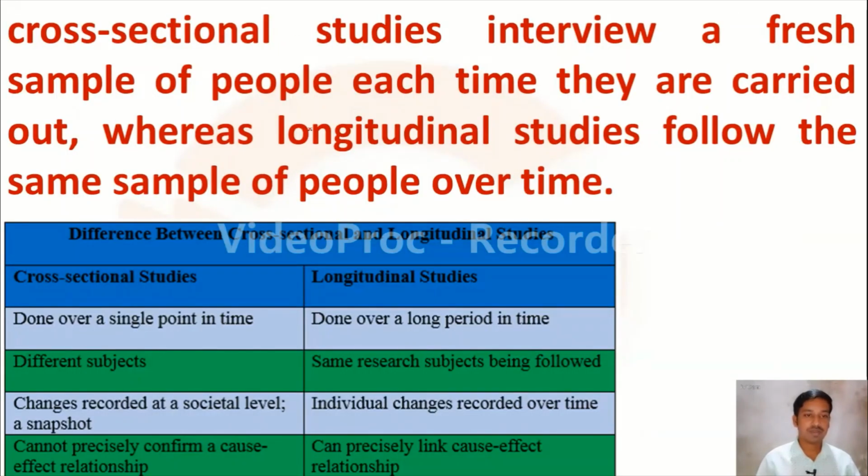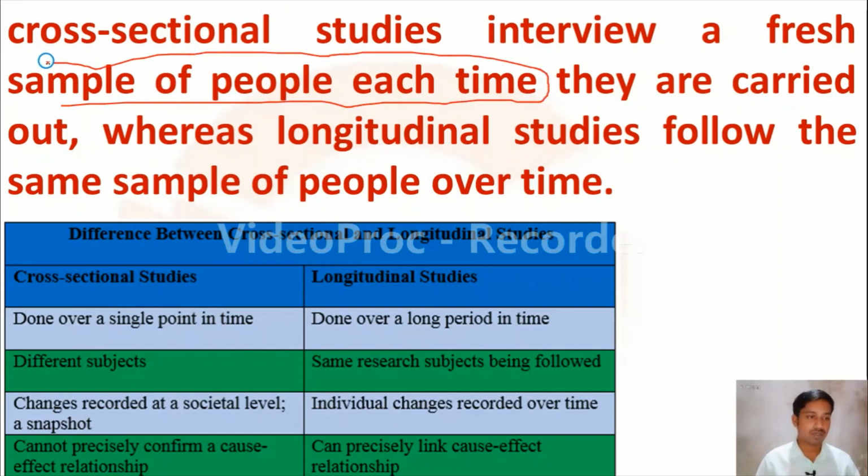Let us see what we mean by cross-sectional and longitudinal studies. Cross-sectional studies interview a fresh sample of people each time. Here the researcher is going to choose a fresh sample. But in longitudinal studies, the researcher is going to choose the same sample over a period of time. In cross-sectional studies, the researcher will choose different samples for different studies, and in longitudinal research the researcher is going to choose the same sample over a period of time.